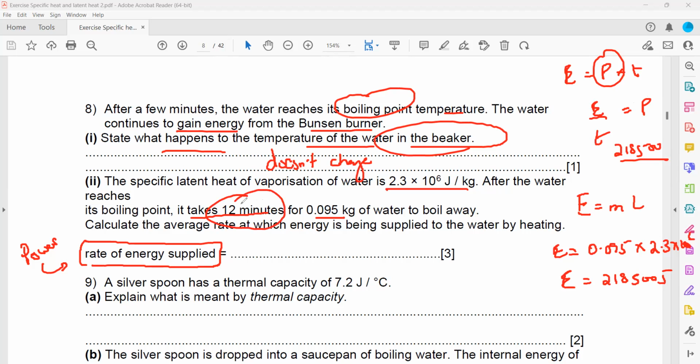They mentioned 12 minutes, but time should be in seconds. So we have to convert: 12 multiplied by 60, it will be in seconds. So when we divide, we'll work out how much power there is. What's the answer for this, in watts? Because time should always be in seconds.